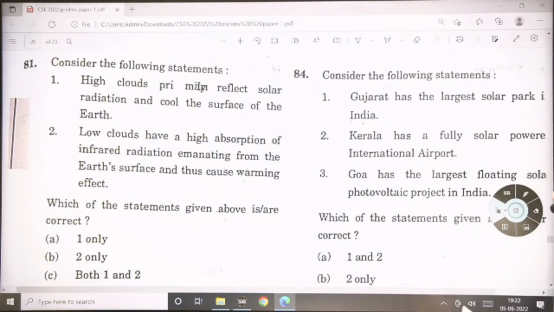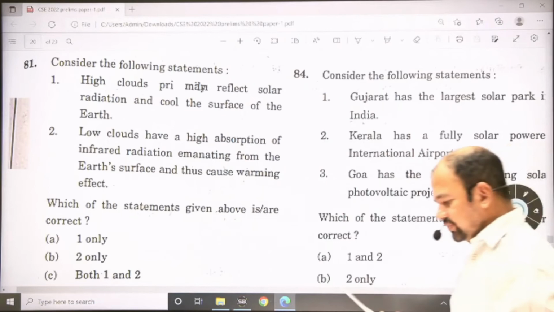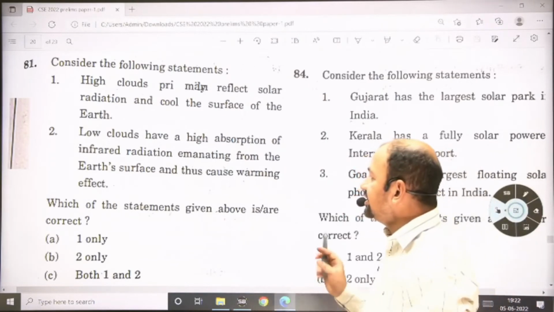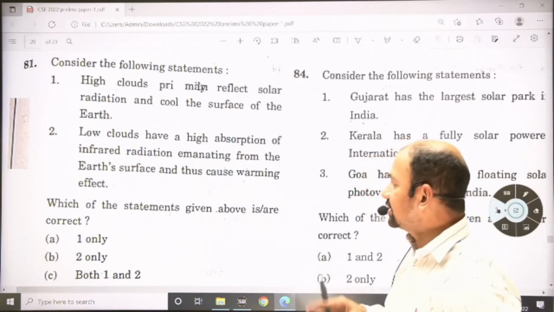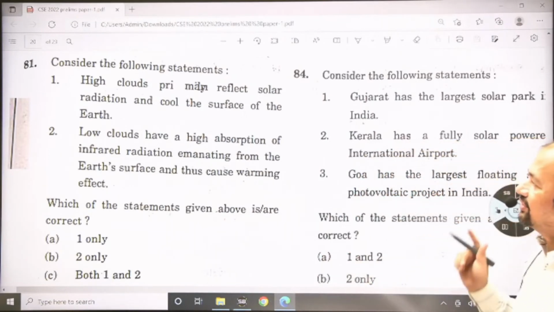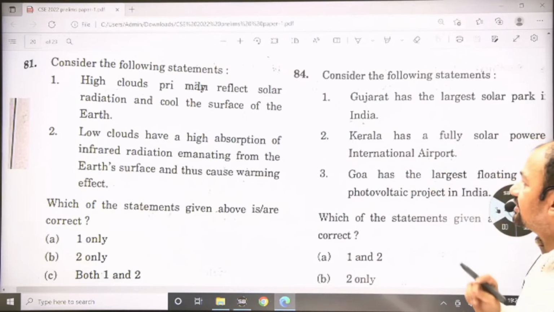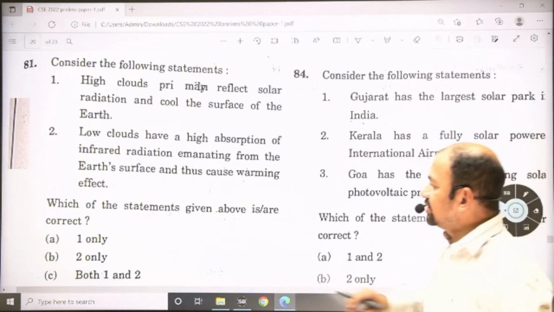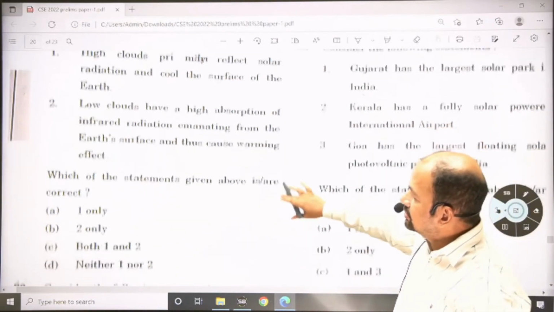High clouds primarily reflect solar radiation and cool the surface of the earth. Obviously it's true regarding the high clouds, but it is not true regarding the low clouds, because low clouds absorb a lot of infrared radiation and heat the atmosphere, so they act as a greenhouse gas. So the first statement is incorrect. The second statement is correct. So the answer for this is 2 only.